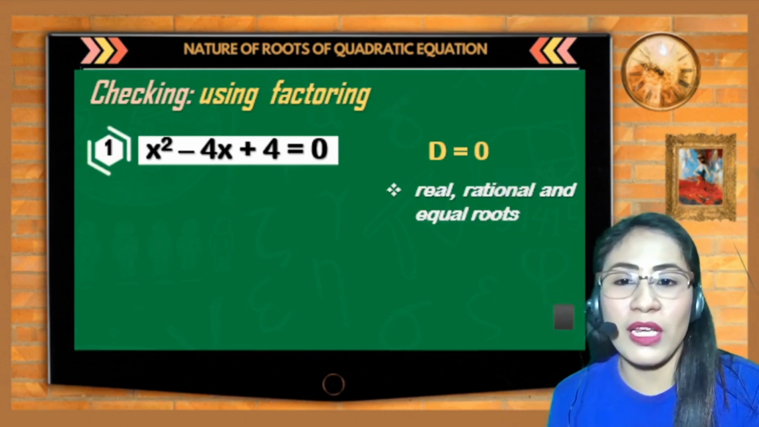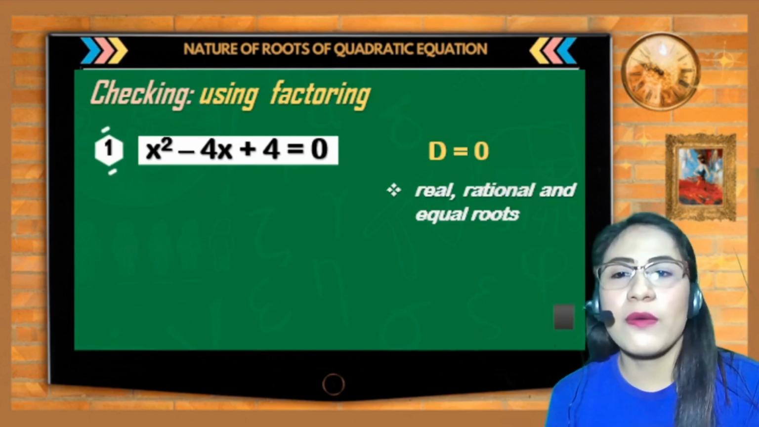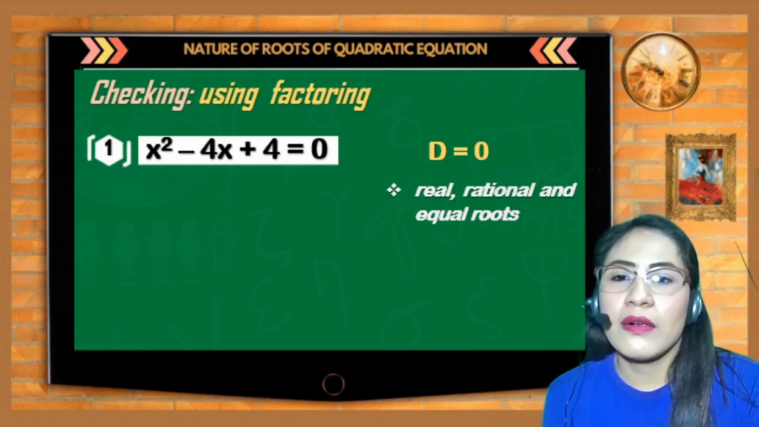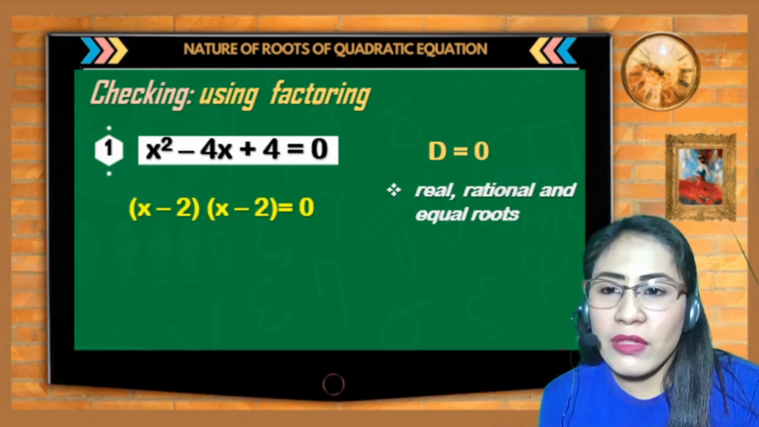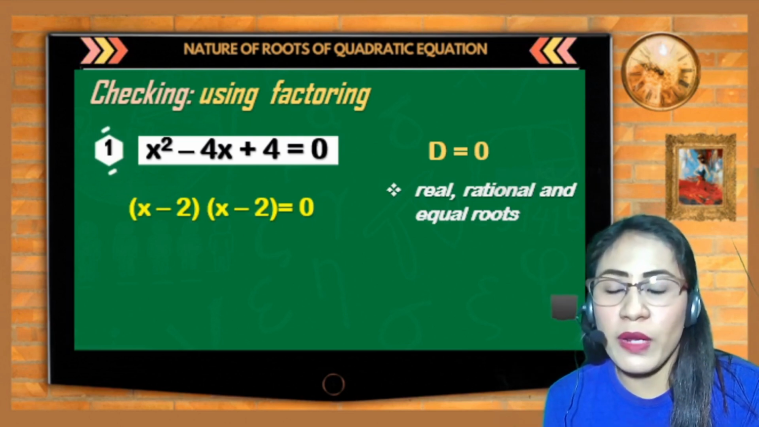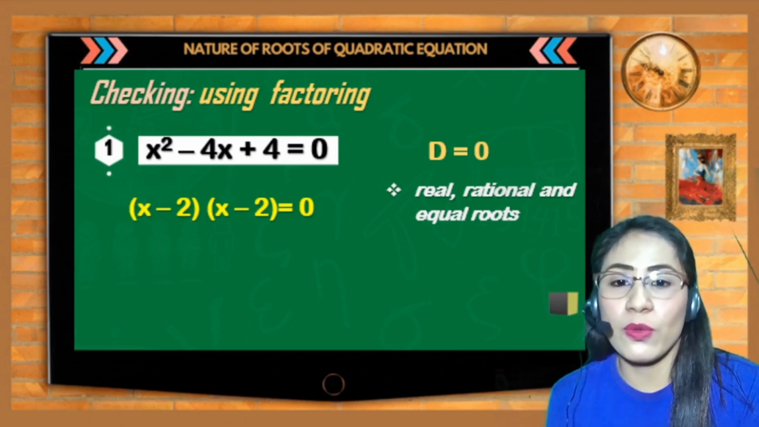So, ang nakuha nating discriminant ay 0. So, pag ginamit natin yung factoring, pag pinactor out natin siya, magkakaroon tayo ng quantity x minus 2 multiplied by quantity x minus 2 is equal to 0.